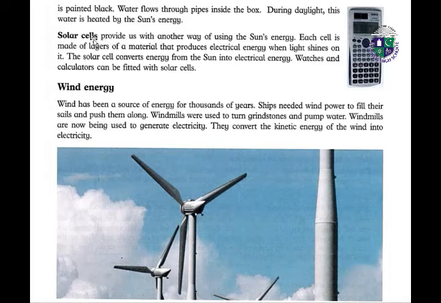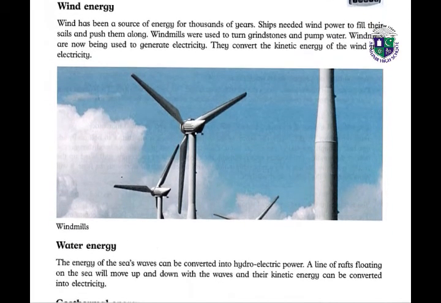Solar cells provide us with another way of using the sun's energy. Each cell is made of layers of a material that produces electrical energy. When light shines on it, the solar cell converts energy from the sun into electrical energy. Watches and calculators can be fitted with solar cells. Wind energy: wind has been a source of energy for thousands of years. Ships needed wind power to fill their sails and push them along. Windmills were used to grind stones and pump water. Windmills are now being used to generate electricity. They convert the kinetic energy of the wind into electricity.